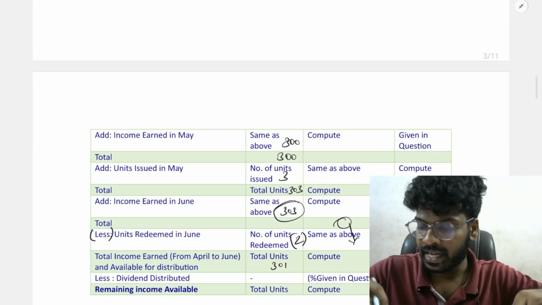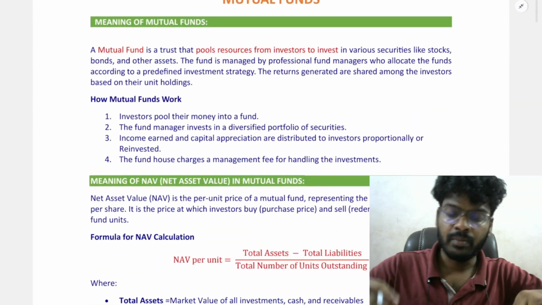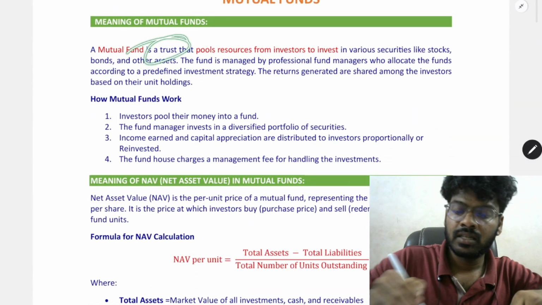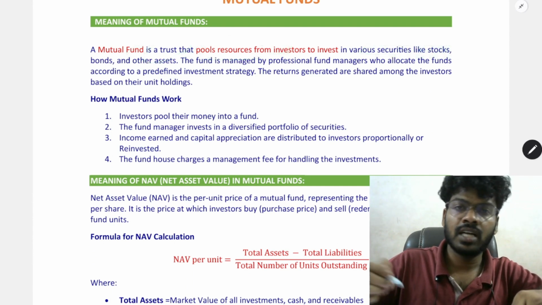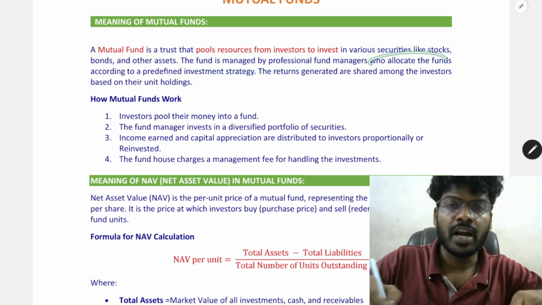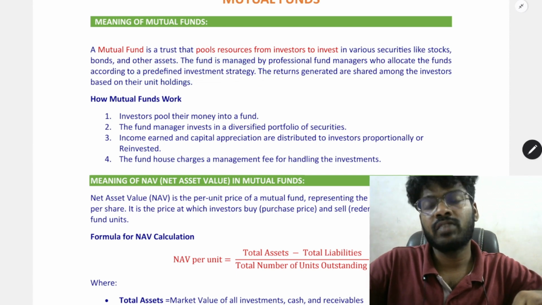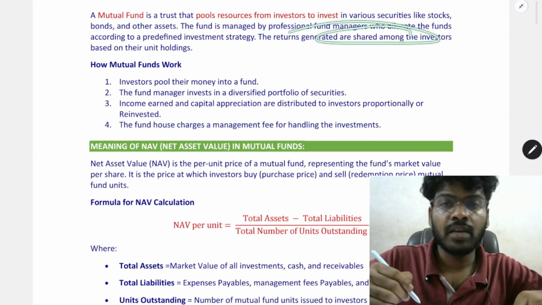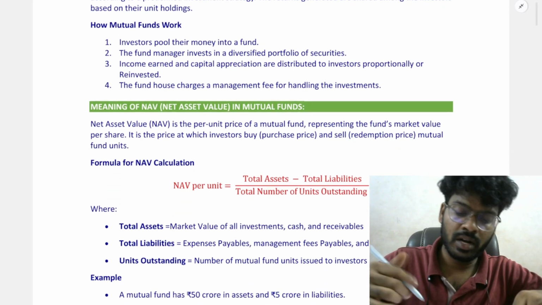So quickly revise what we have learned now. The meaning of mutual fund: a trust pools the resources from the investors and invests in securities, stocks and bonds. The funds are managed by a professional fund manager and allocated in a predetermined investment strategy. The income generated from the mutual fund securities is distributed to unit holders.